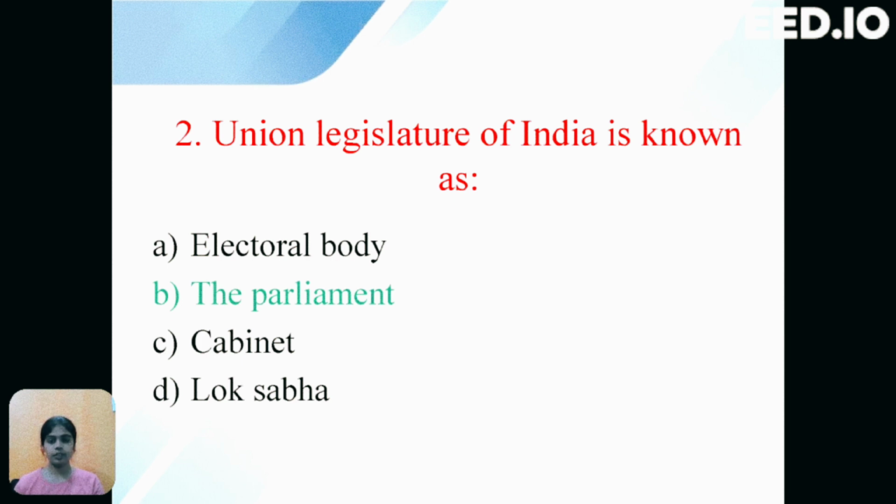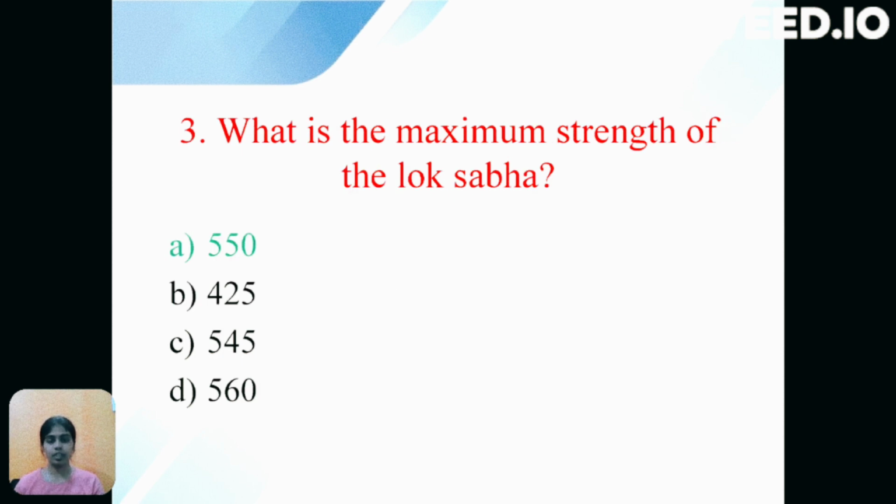Next question is Union Legislature of India is known as. Options are option A electoral body, option B the parliament, option C cabinet, option D Lok Sabha. Union legislature is nothing but the parliament. So the correct option is B, that is the parliament. Next question is, what is the maximum strength of the Lok Sabha? The options are option A 550, option B 425, option C 545, option D 560. The correct option is A, that is 550.